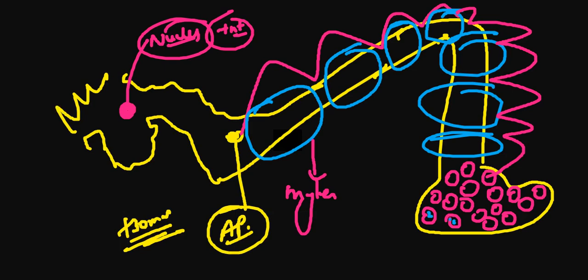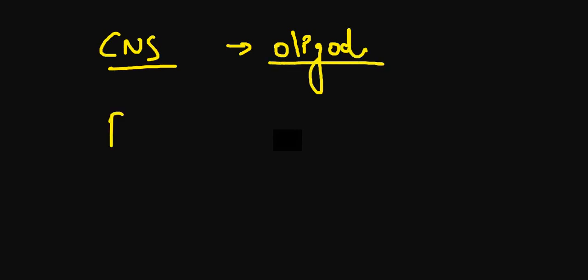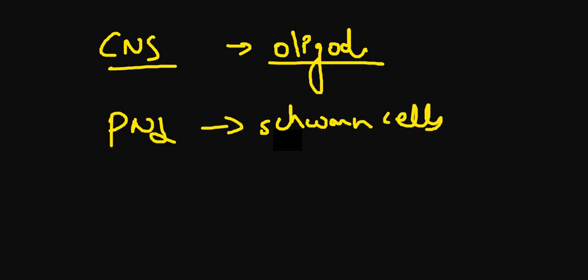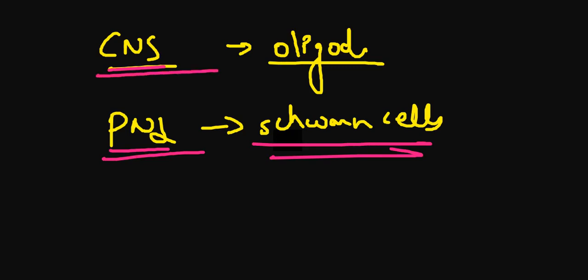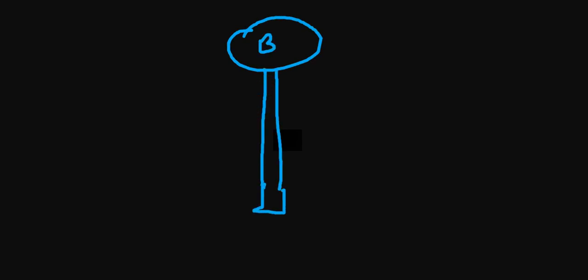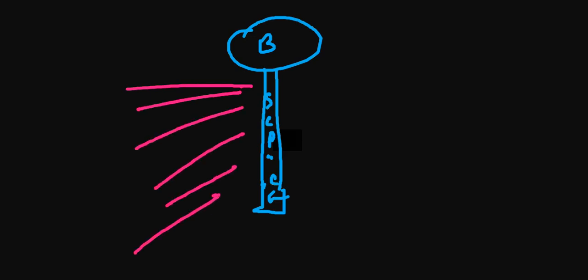Now what is more interesting is this myelin sheath. In the CNS it is prepared by the oligodendrocytes, and in the PNS it is prepared by the Schwann cells. This might arise sometime in your near exam as well. Now, what is the CNS? The CNS is your brain plus your spinal cord, and the rest is your PNS.